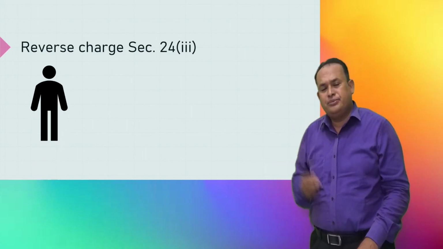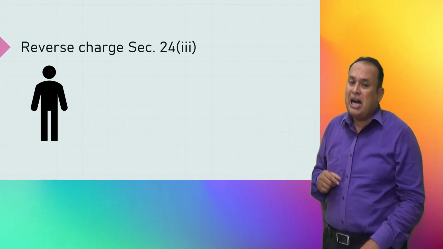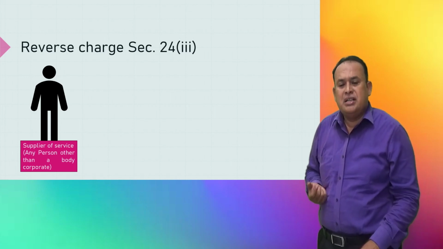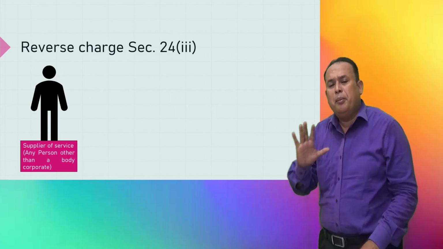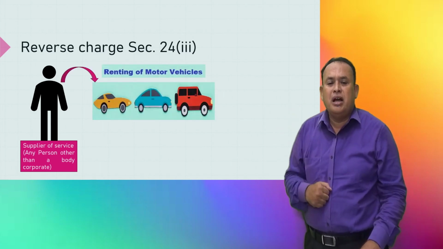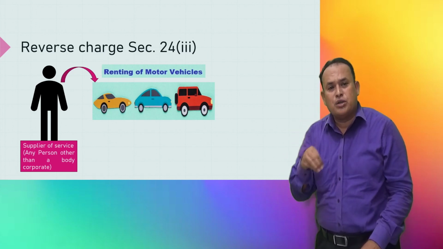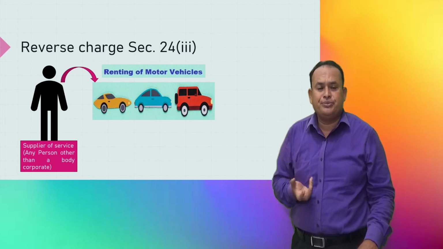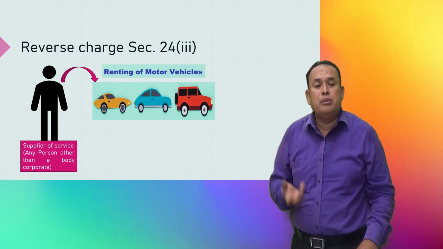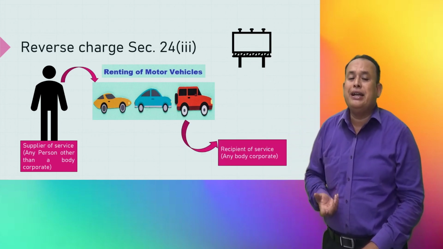Look here, an individual other than a body corporate, a supplier of service, supplies renting of motor vehicle services where the rental charges include the fuel cost also. He provides this renting of motor vehicle service, meant for transportation of passengers, to a body corporate.